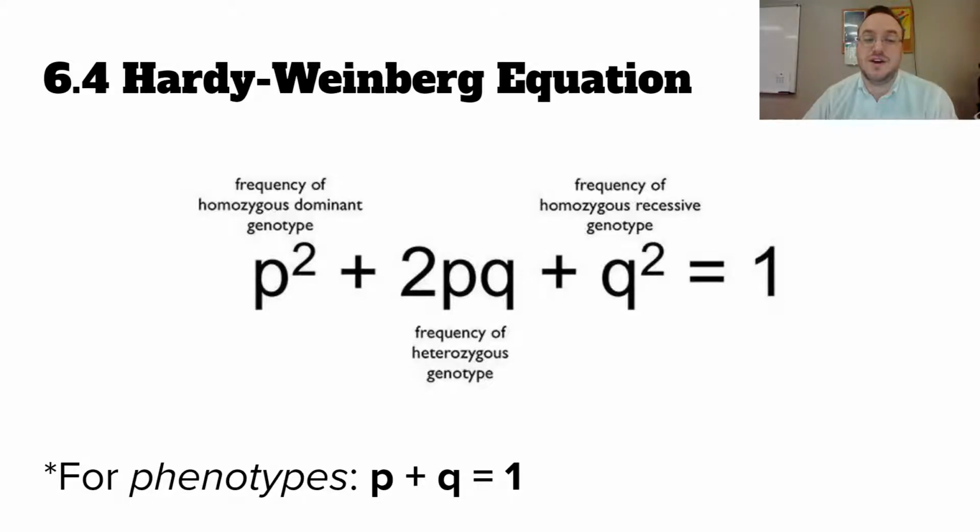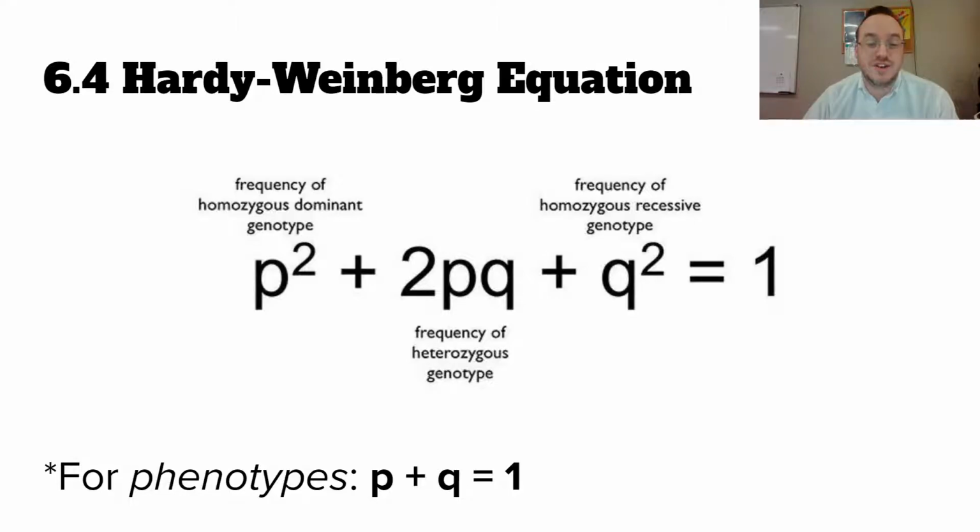So if you are given the homozygous dominant phenotype or the homozygous recessive phenotype, if you just square root it, right? p squared square rooted gives you p. q squared square rooted gives you q, right? And your phone calculator can do that. Remember, if you don't see that button, turn it horizontal, right? Landscape mode, let that happen. The calculator will probably expand and you'll get the square root key, right? That gives you either p or q, and you can use the other equation, the one I've typed there at the bottom, p plus q equals 1.